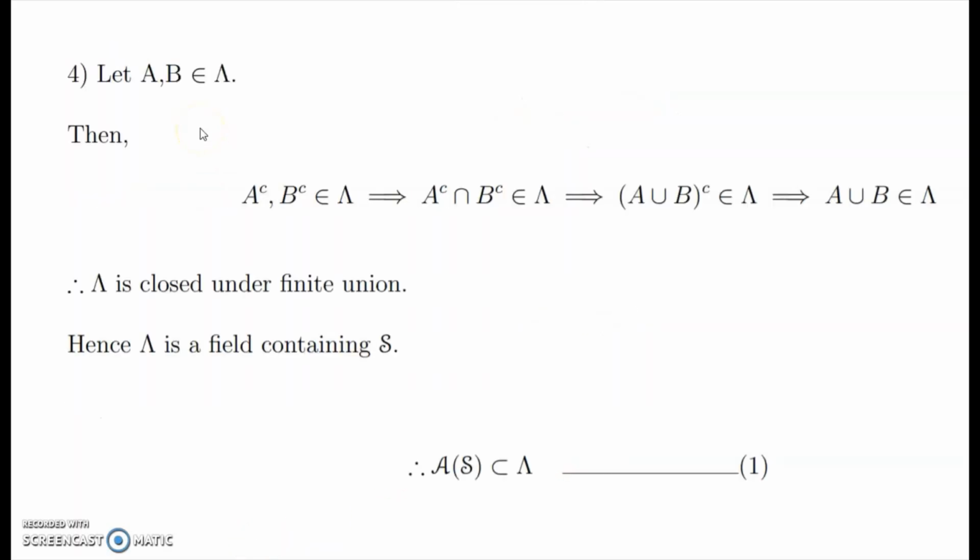For finite union, let A, B belong to lambda. Then A complement, B complement also belong to lambda by the above, which implies A complement intersection B complement is in lambda, since it is closed under finite intersection. Hence the complement of A union B belongs to lambda, which implies A union B belongs to lambda. That is, lambda is closed under finite union. Therefore, lambda is a field containing S. Since A of S is the smallest algebra containing S, A of S is contained in lambda. Put it as 1.